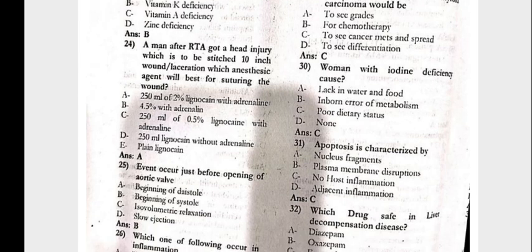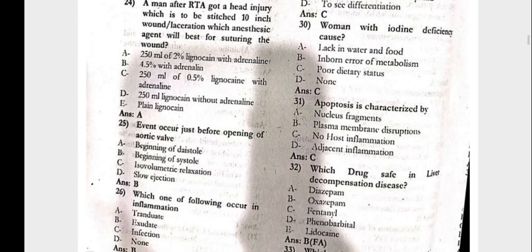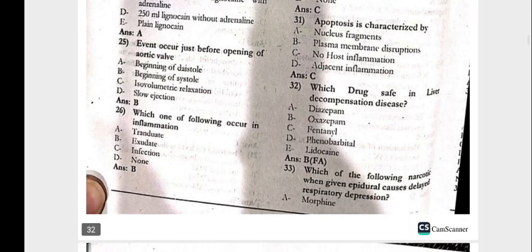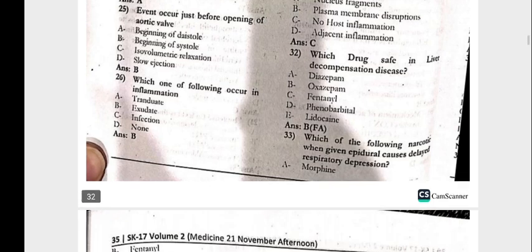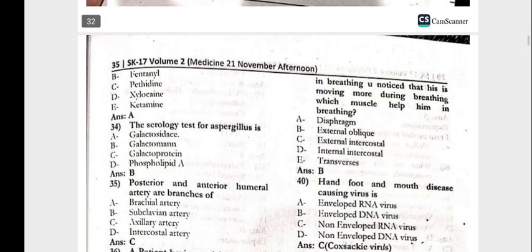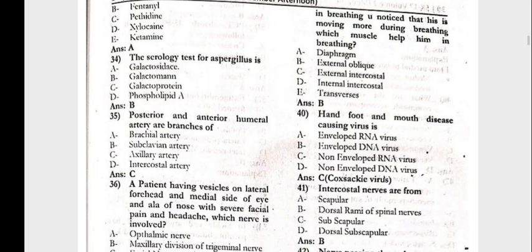The woman with iodine deficiency, cause would be the poor dietary status. The apoptosis is characterized by the no host inflammation. The drug safe in the liver decompensation disease, that is the oxazepam. 33, which of the following narcotics when given epidural cause the delayed respiratory depression, that is gonna be the morphine. The serology test for the aspergillus is the galactomannan.